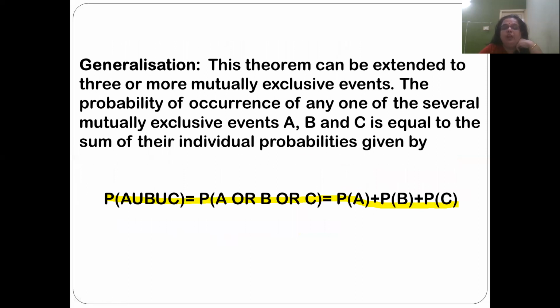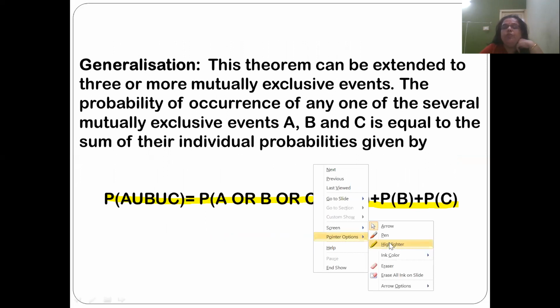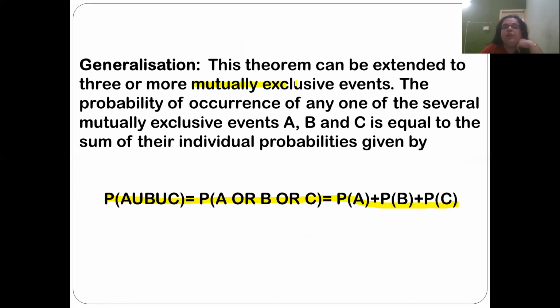Next, generalization. If there are more than two events, then P of A union B union C is P of A or B or C is equal to P of A plus P of B plus P of C. Again, remember that this is for mutually exclusive events.